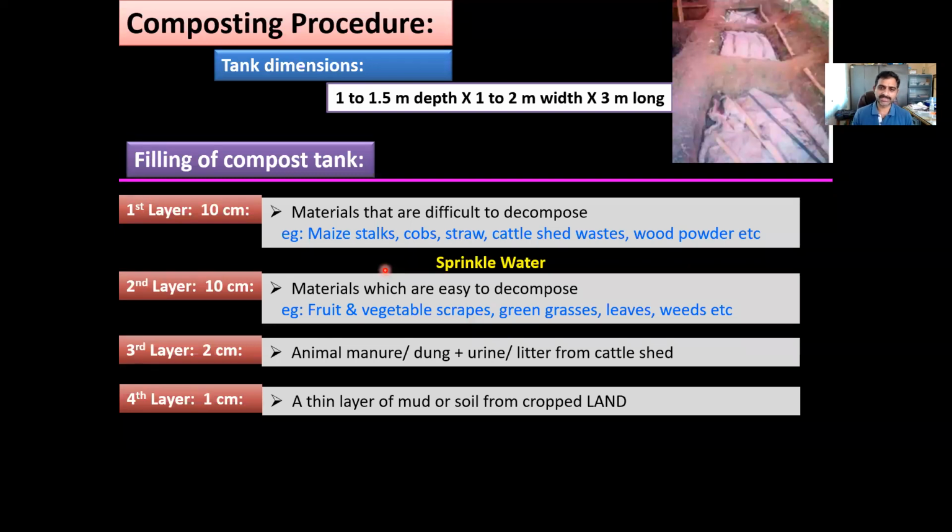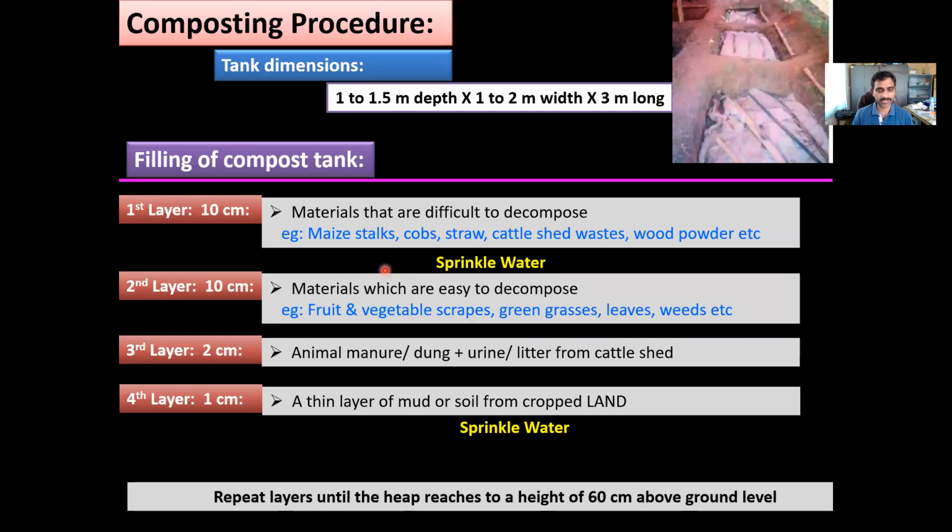This is to a height of 1 centimeter, as an inoculum or a source of microorganisms for decomposing the waste material. Above this, water is sprinkled. These 4 layers, the harder to decompose, the easy to decompose, the animal dung and the soil, are repeated until the mass reaches approximately 2 feet above the ground level.